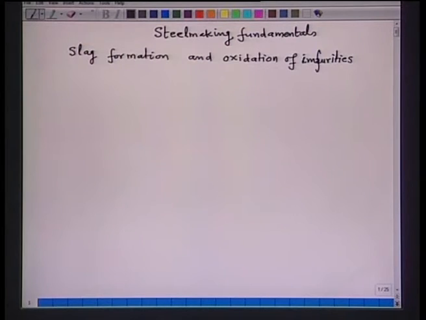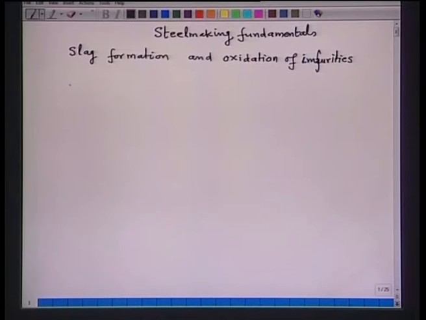Slag formation, or you can also call it slag making, it is all the same. So, what is a slag in fact?